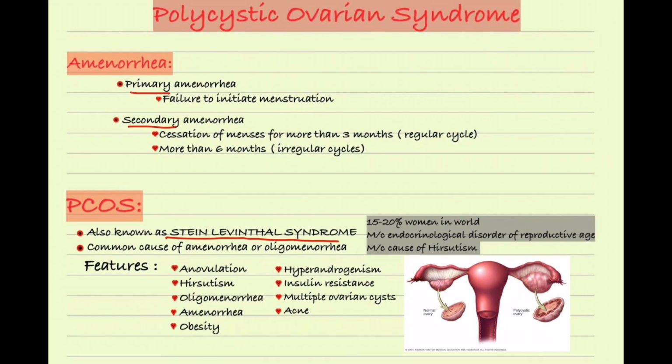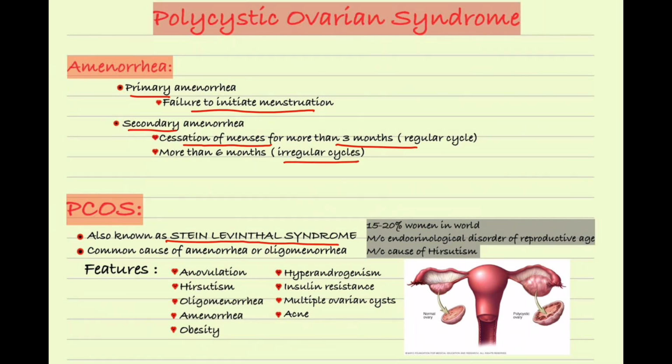Primary amenorrhea stands for failure to initiate menstrual cycle at the time of puberty. Secondary amenorrhea is mainly cessation of menses for more than 3 months if the woman is on regular cycles, and more than 6 months if the cycles are irregular. PCOS is a common cause of amenorrhea or oligomenorrhea and affects around 15 to 20% of women in the